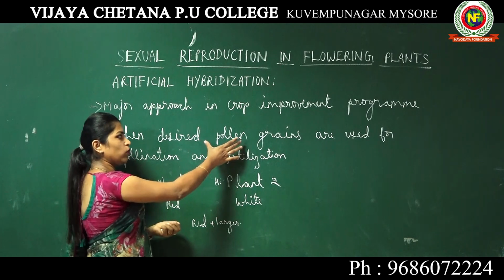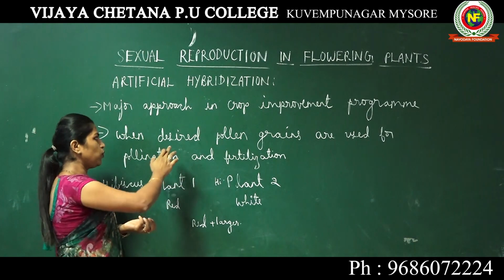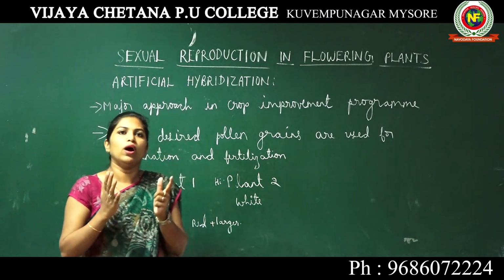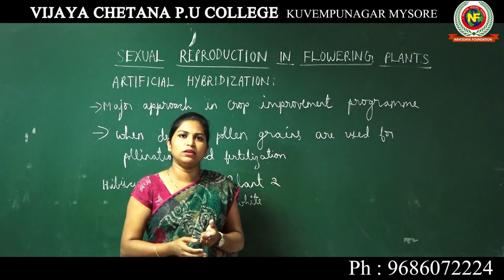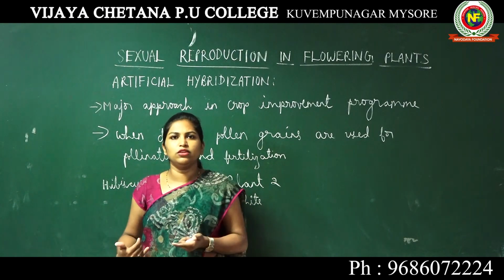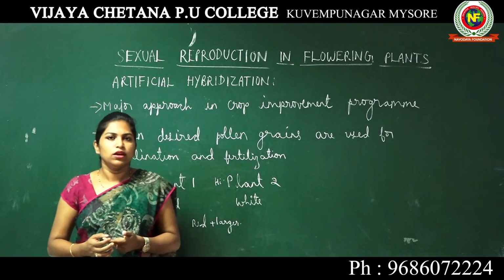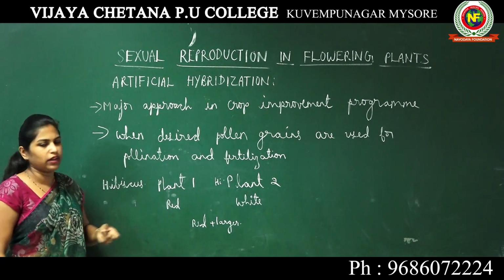Okay, so what is the technique involved? You collect the pollen grains, the desired pollen grains, meaning the pollen grains of your interest. You artificially get the pollen grains from one flower and transfer them to the stigma of another flower, so that in the future generation you get your desired characters. So this is the technology.